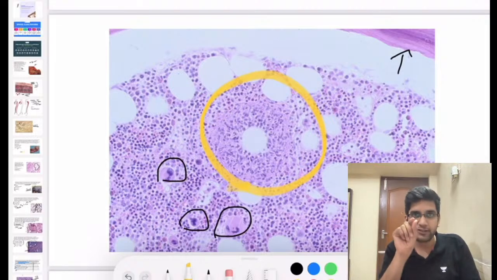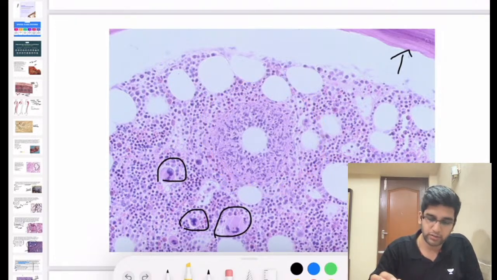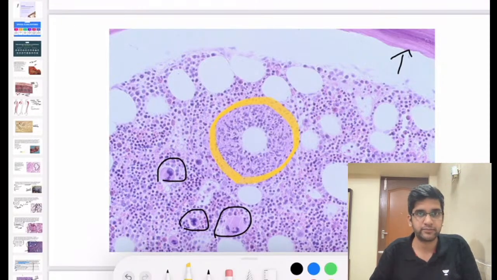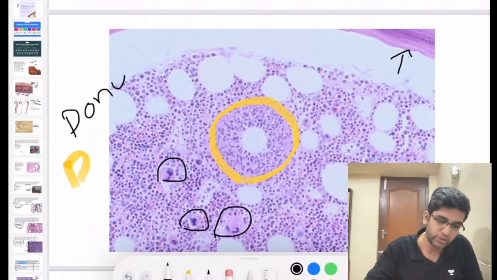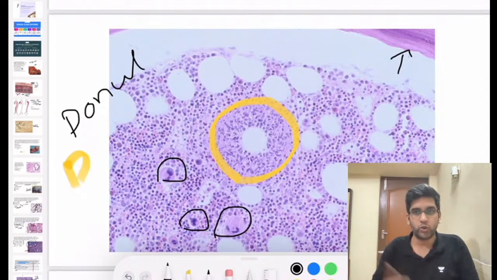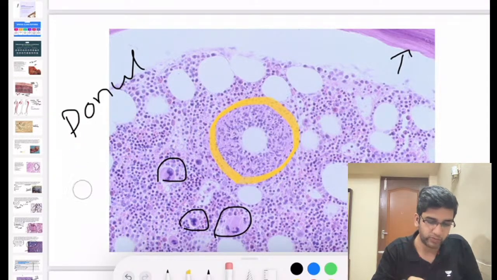You're having a central fatty space surrounded by epithelioid cells. Doesn't this look like a donut? This looks like a donut, right? So these are classical donut shaped granulomas. Where do you see donut shaped granulomas? In which disease can you see donut shaped granulomas?